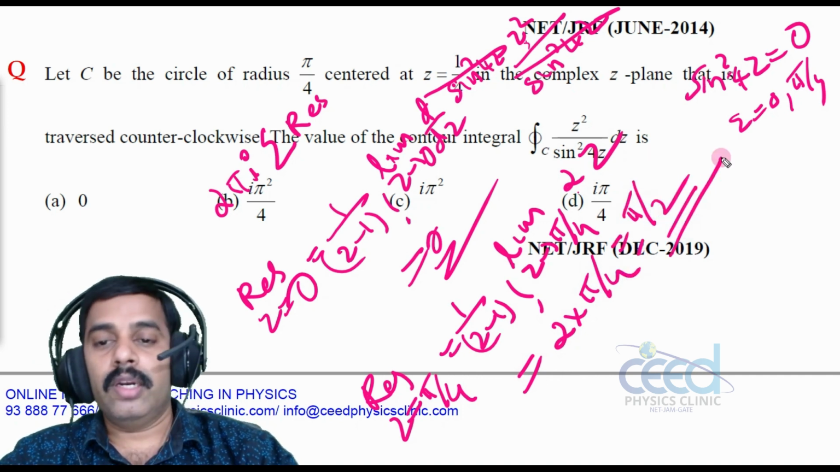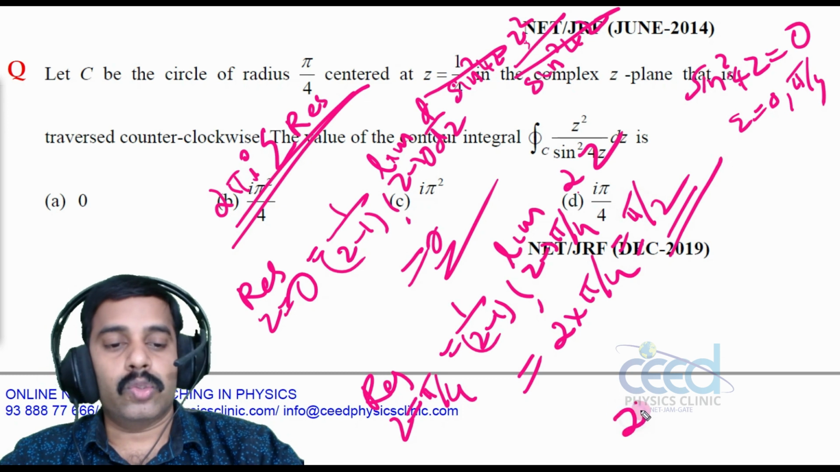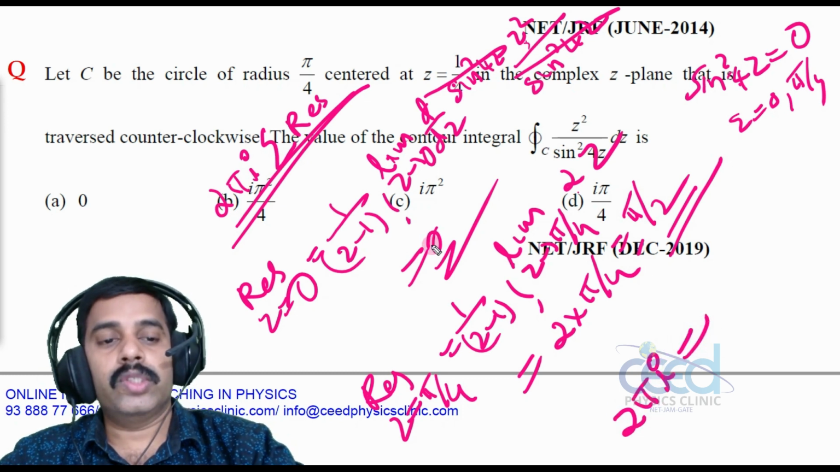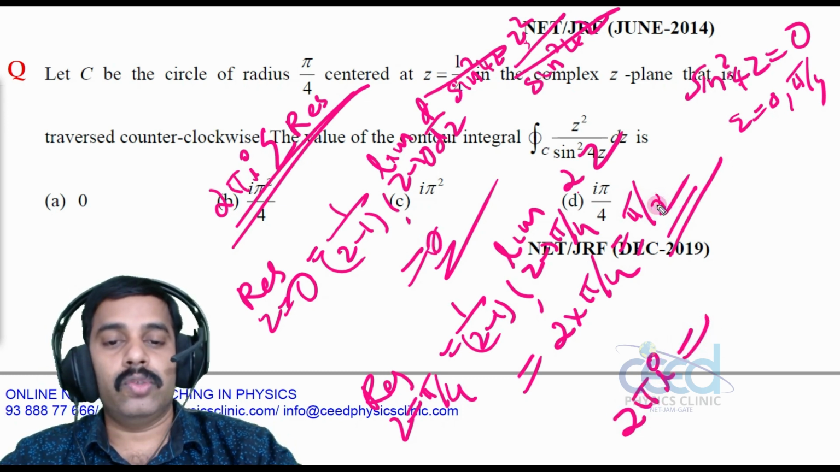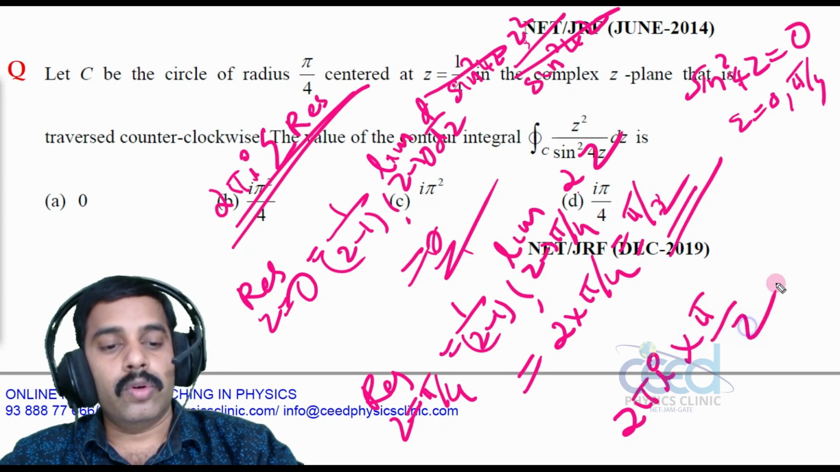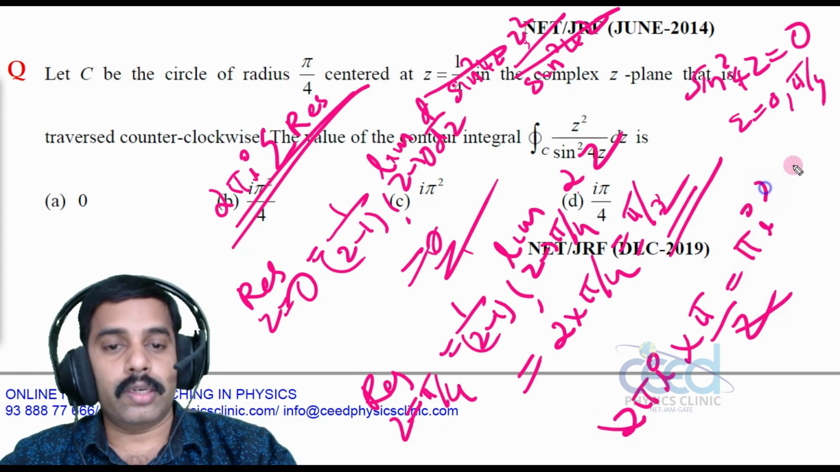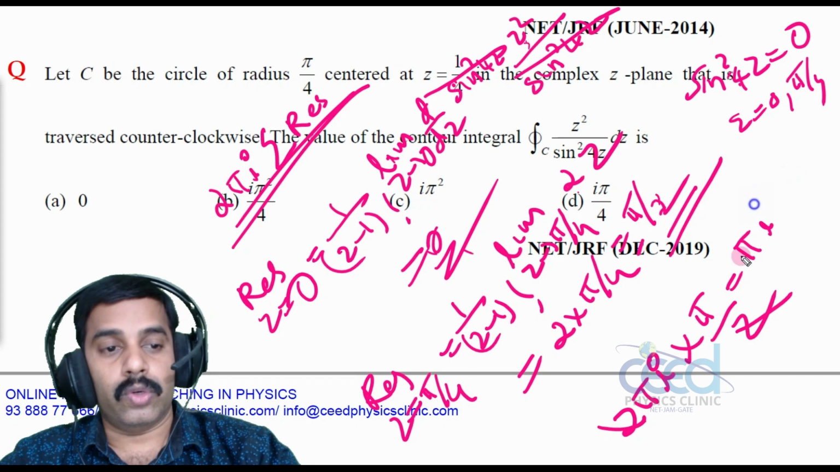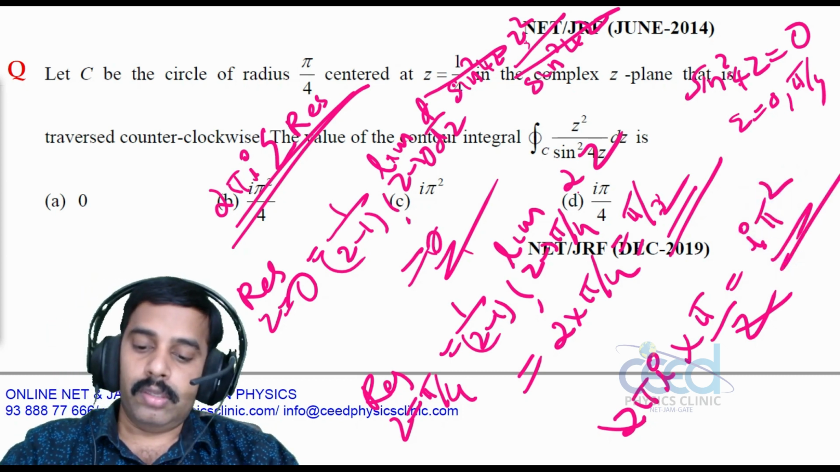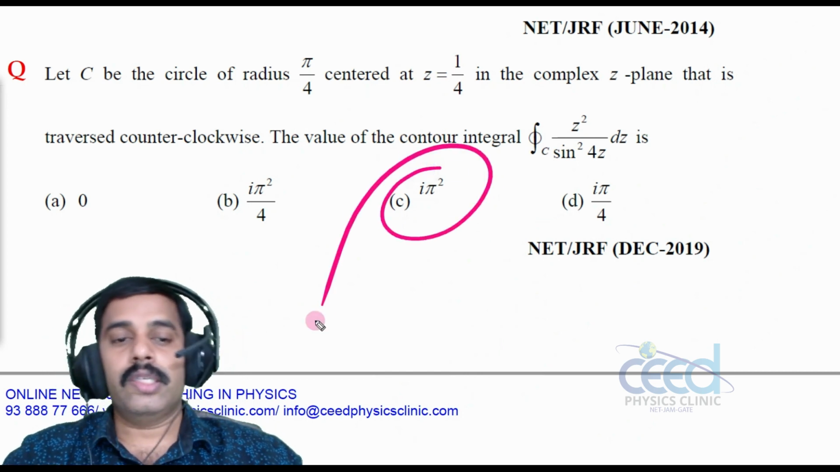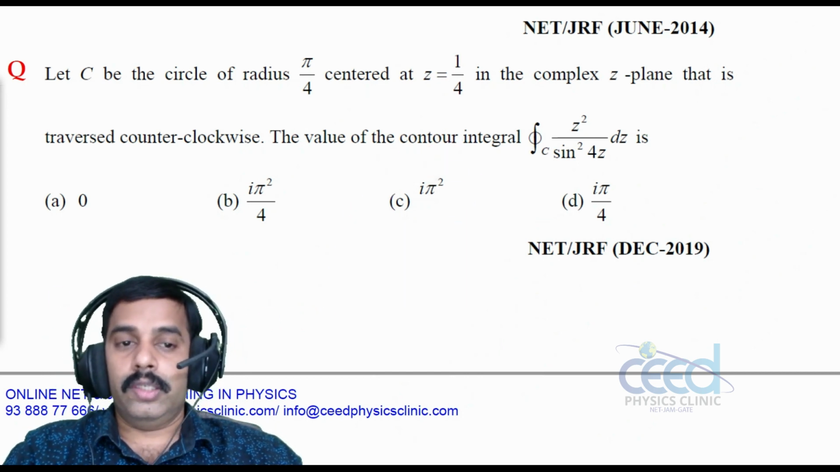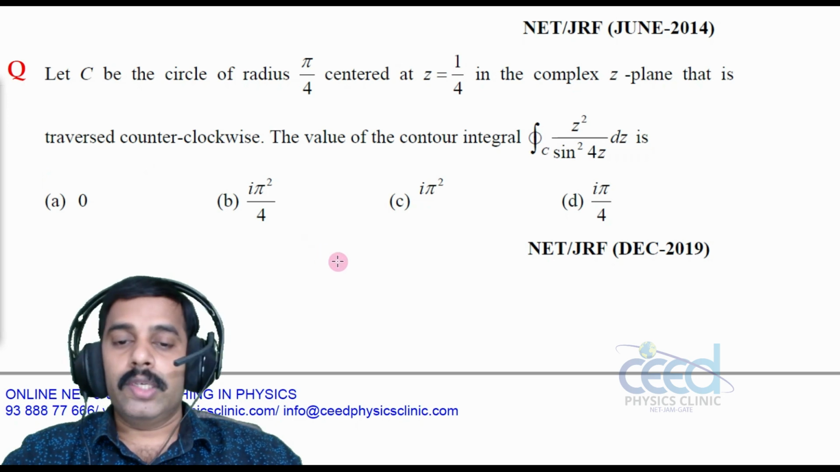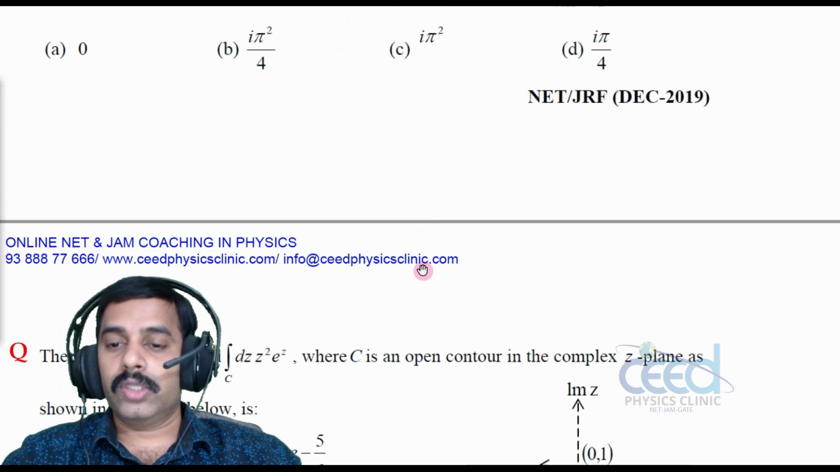What is our integral? That is 2 pi i into residue, that is 2 pi i into first residue is 0 and second residue is pi by 2. So sum of residues is 0 plus pi by 2, that is 2 pi i into pi by 2. 2 cancels, so i pi square. So which one is the option? Option C is correct, right? Alright. Now let us come to another question.